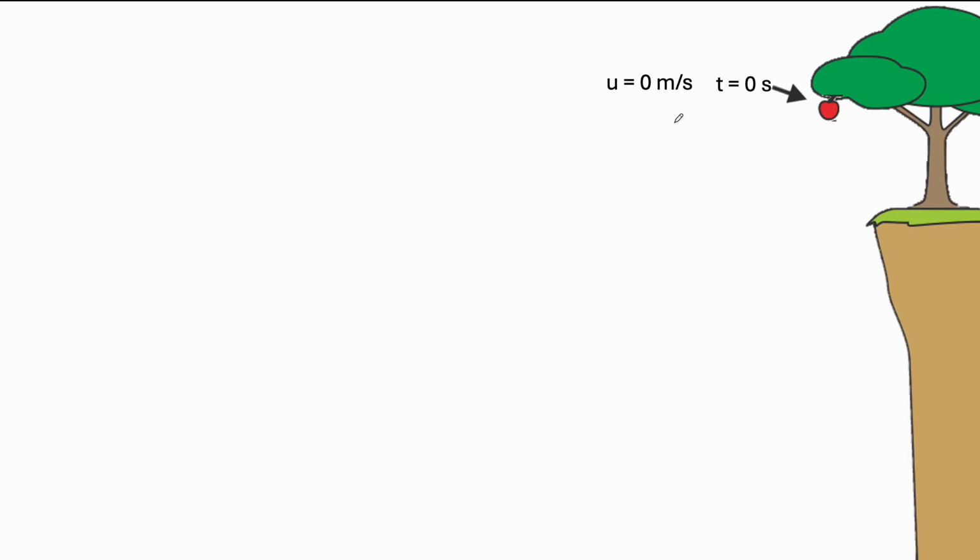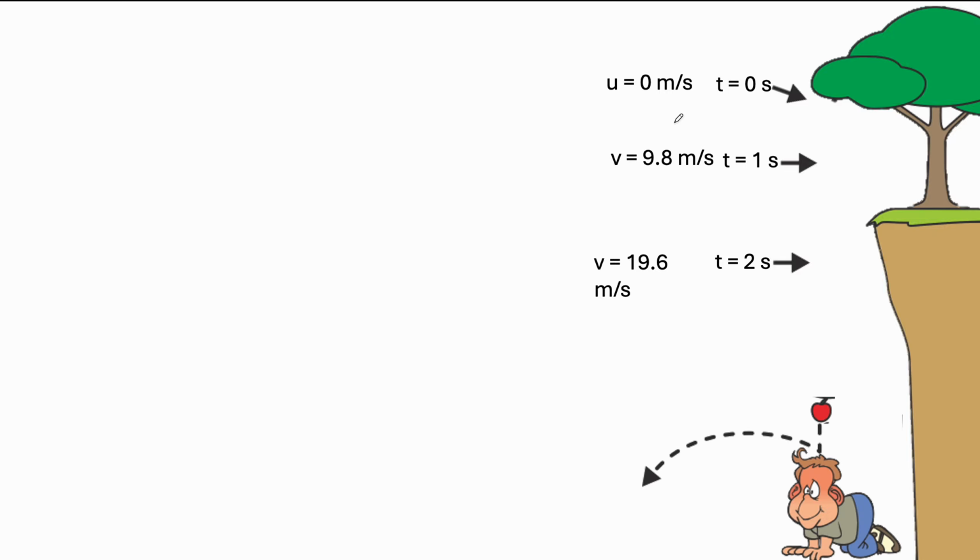The moment I start observing, the fruit basically starts falling down. After 1 second I find the fruit somewhere over here. Now it has a speed of 9.8. Initially it was 0, but now it has a speed of 9.8. After 2 seconds, the speed is 19.6 meter per second. Then after 3 seconds, it finally reaches the ground with a speed of 29.4 meter per second. Can anyone tell me what is happening here?